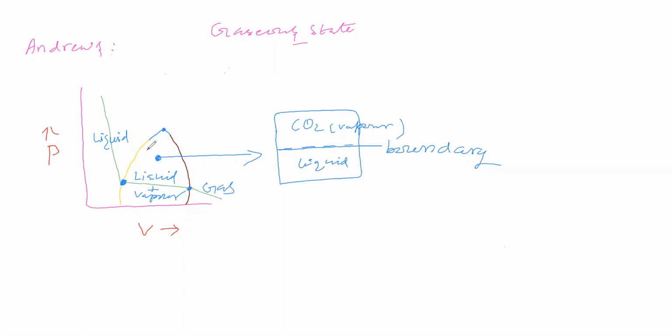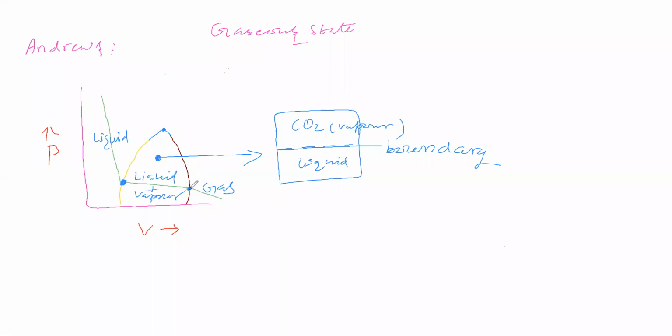If you take a point within the dome, on this boundary, if you take the start of liquefaction, and on this boundary, liquefaction is completed.